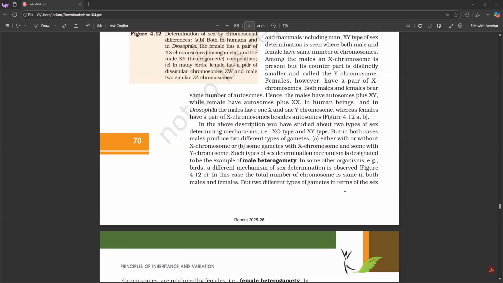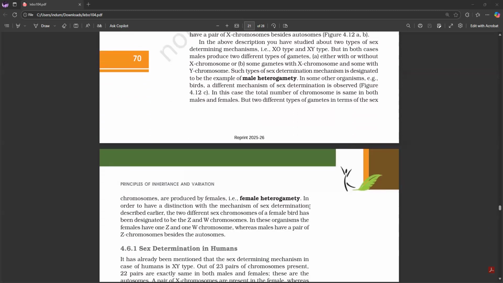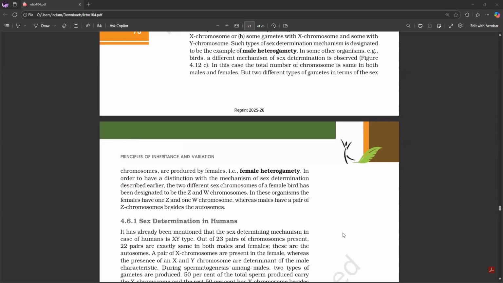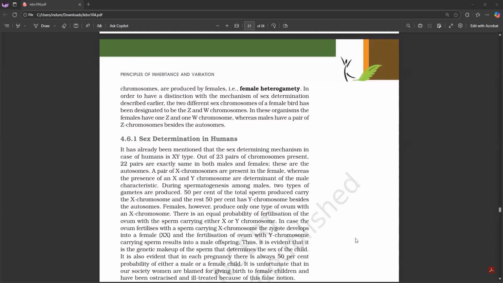In some other organisms like birds, a different mechanism of sex determination is observed, figure 4.12c. In this case, the total number of chromosomes is the same in both males and females, but two different types of gametes in terms of the sex chromosomes are produced by females, that is female heterogamety. In order to have a distinction with the mechanism of sex determination described earlier, the two different sex chromosomes of a female bird have been designated to be the Z and W chromosomes. In these organisms, the females have one Z and one W chromosome, whereas males have a pair of Z chromosomes besides the autosomes.